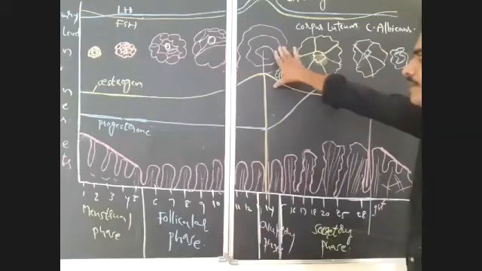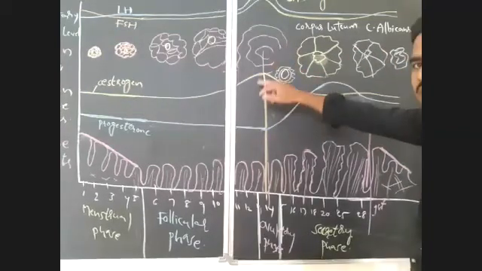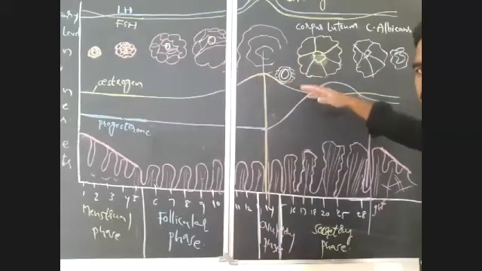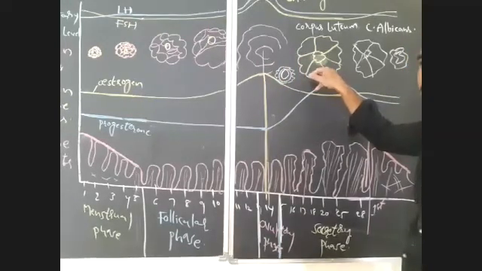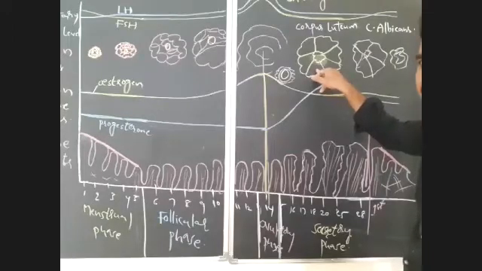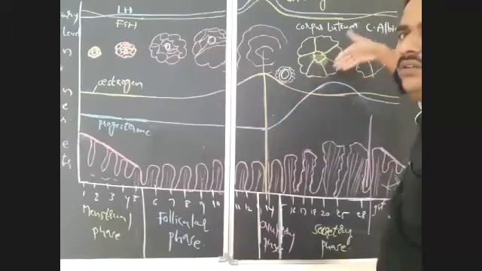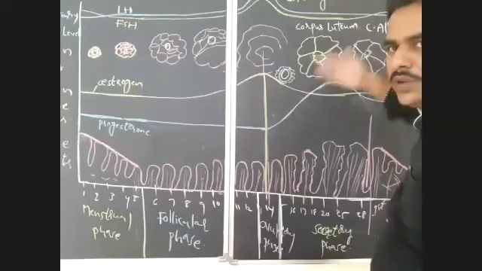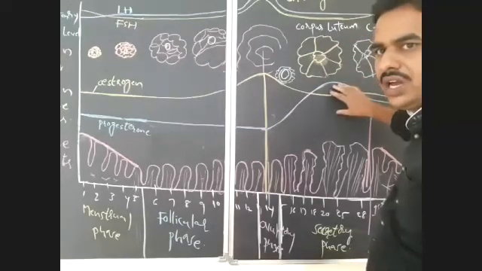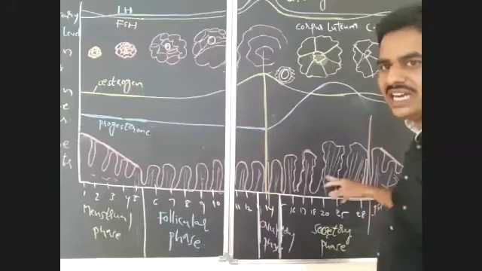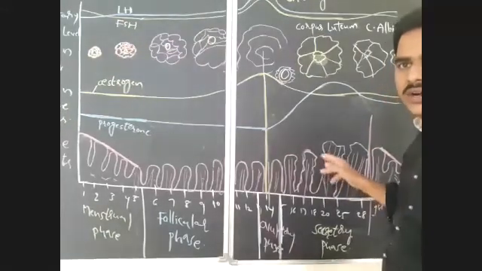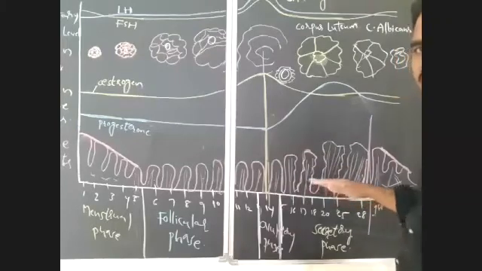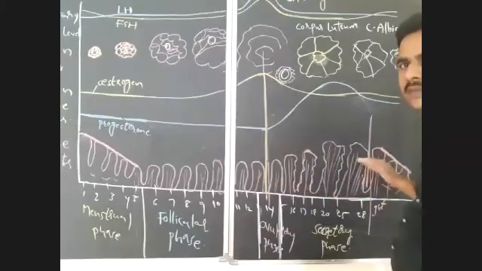At the same time, due to rupture of the Graafian follicle, there is no chance for the secretion of estrogen, so the estrogen level also decreases. But this ruptured Graafian follicle will modify into the corpus luteum, which acts as a temporary endocrine gland and starts secreting progesterone. So the progesterone level will increase. This progesterone is essential to stimulate the glands present in the uterus. Then these uterine glands secrete the nutritive fluids that are essential for the maintenance of the endometrium throughout the pregnancy.